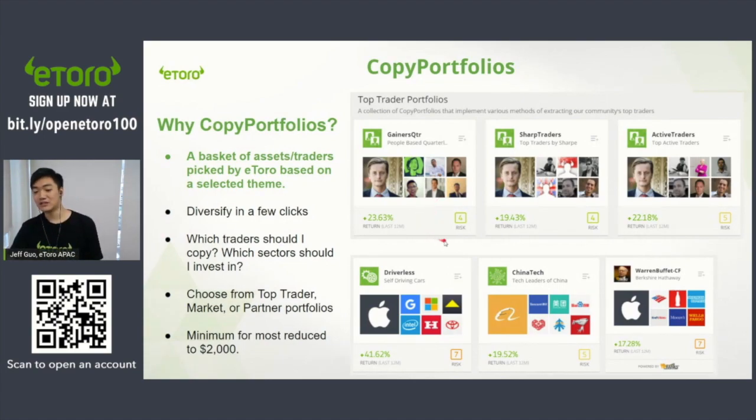The minimum for most has been reduced to $2,000. Before kasi $5,000 yung minimum to invest in a copy portfolio. So that's around 2,500 pesos. Now it's been reduced to just $2,000, so around actually less than 100,000 pesos na lang ngayon. The reason why we reduced it, pag napansin mo sa copy trader, 200 lang. For copy portfolios, it's a bit higher just because madami ka nang kinokopya all in one time.